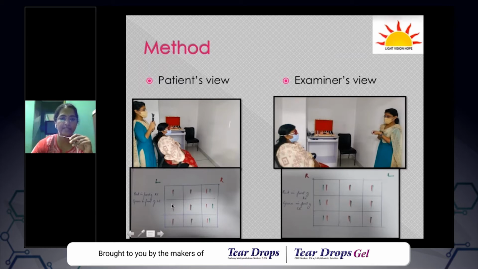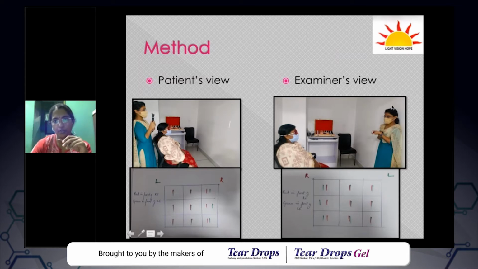Suppose the patient has a right lateral rectus palsy. Here you have the 9 positions of gaze, and you have the red and the green images. L indicates left and R indicates right. Right is written in red, which means the patient is wearing red goggles in front of the right eye and green goggles in front of the left eye. And you can have the diplopia charted.